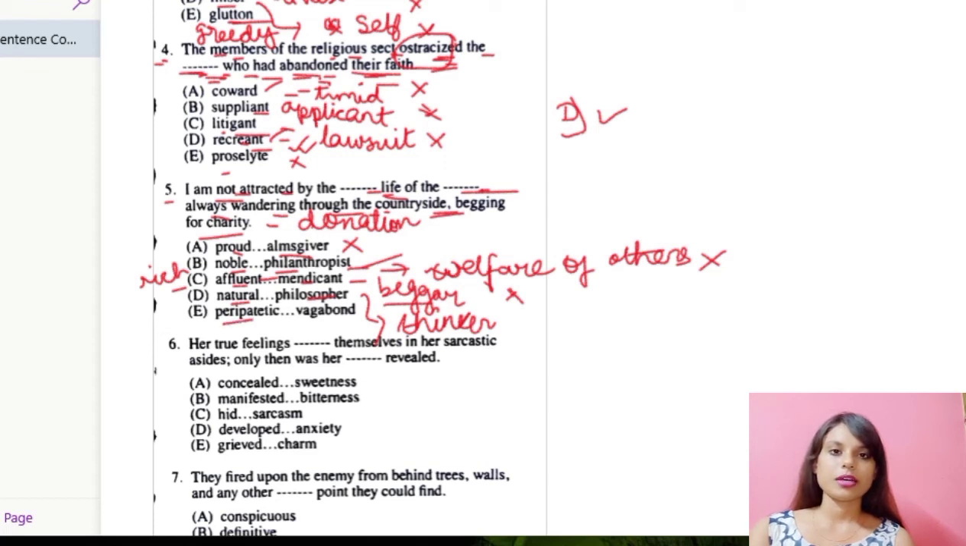What about the last one? Peripatetic and vagabond. Now peripatetic means nomadic, and vagabond also means wanderer. So definitely this option will go. Peripatetic means nomadic, like nomads move from one place to another, they never settle, their life is always about roaming, like vagabonds or wanderers. Hence number E is the correct answer.